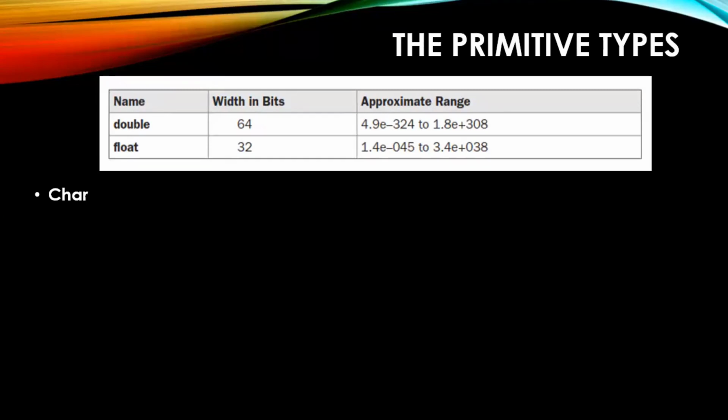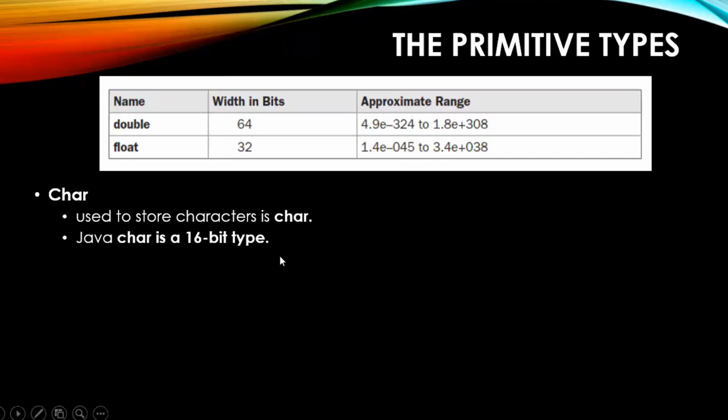Next, you have the char data type. As you already know, the char data type is used to store a single character. That single character will not be stored as a character as it is. It will be converted to an ASCII value. So the equivalent of that ASCII will be stored, right? So char is used to store a character. The data type used is char. Java char is a 16-bit data type.